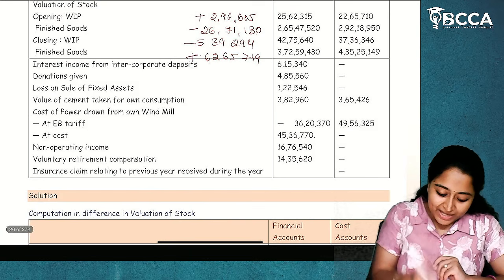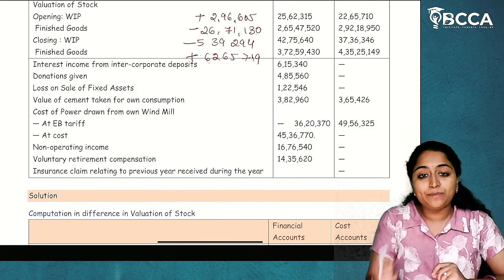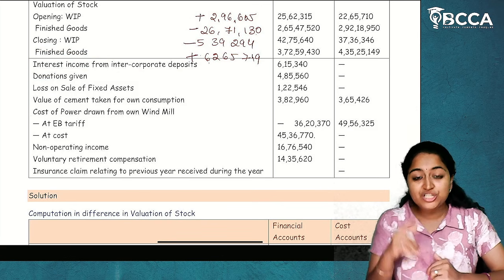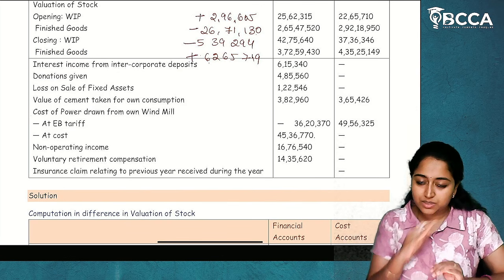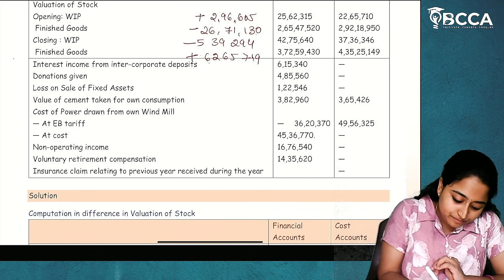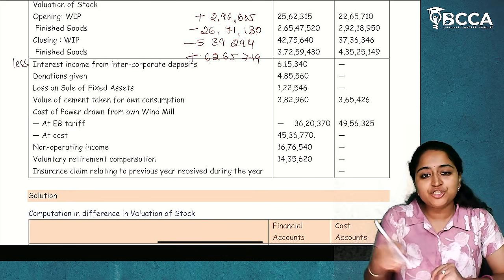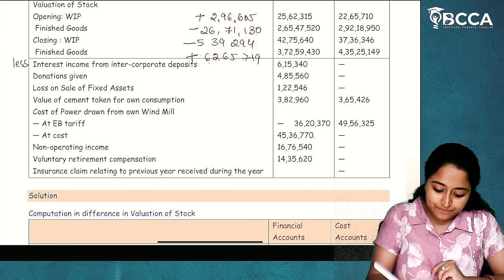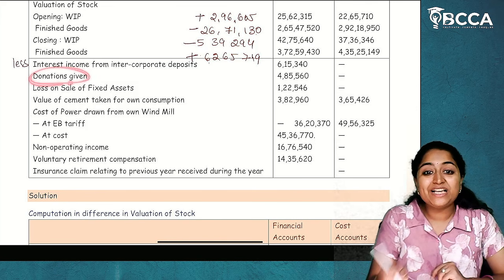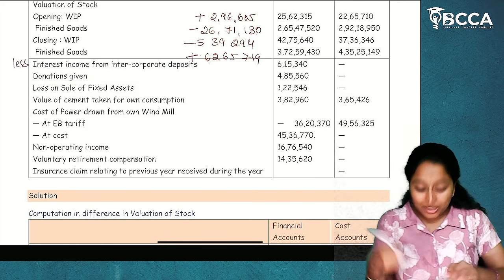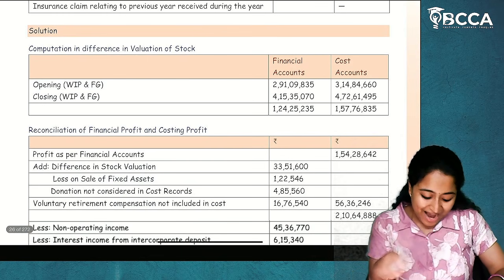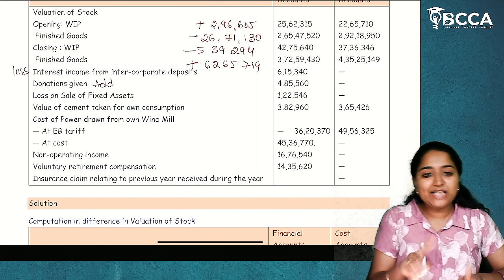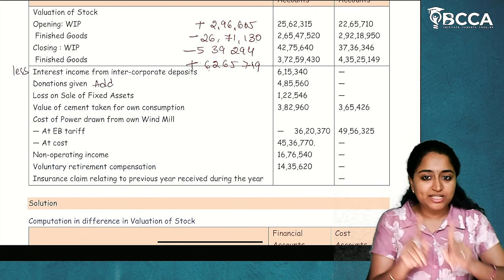Now, next, interest income from intercorporate deposits, which is an income to us. Income which is not considered in the cost accounts, reduce it back. Less. Income which is not considered in the cost accounts but considered in the financial accounts, reduce it. Donation given is nothing but an expenditure. Expenditure not considered in the cost accounts, add that back. Add. Expenditure not considered in the cost accounts but considered in the financial accounts.